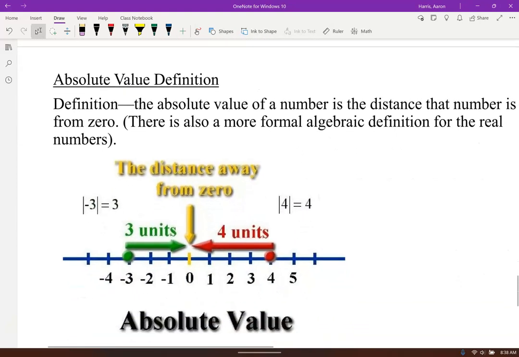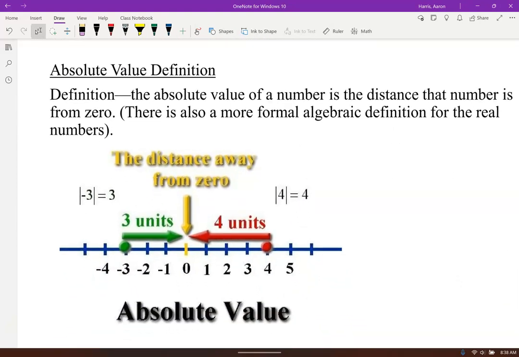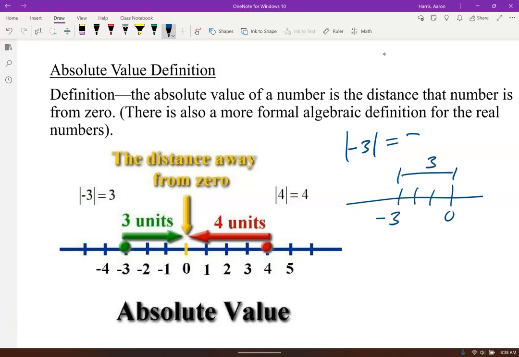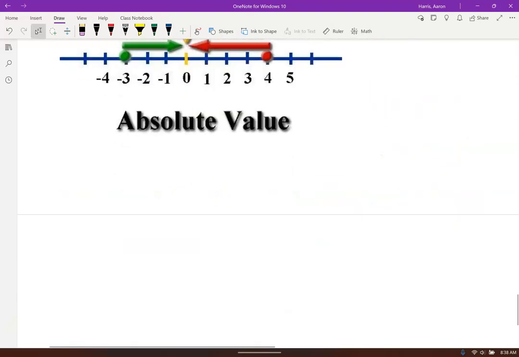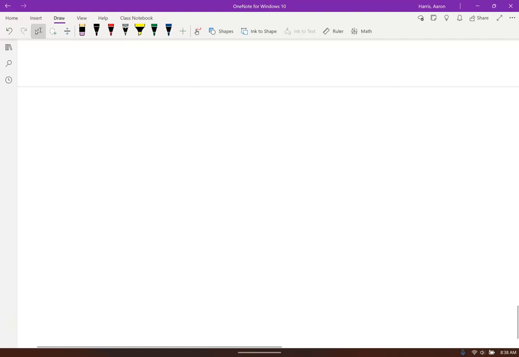All right, let's talk about absolute value. So absolute value is your distance from 0. For example, the absolute value of negative 3, here's negative 3. I say, well, that's a distance of 3. That's one of our definitions of the absolute value. We'll get into the algebraic definition as well, but we're going to talk about absolute value being a distance from 0 today.